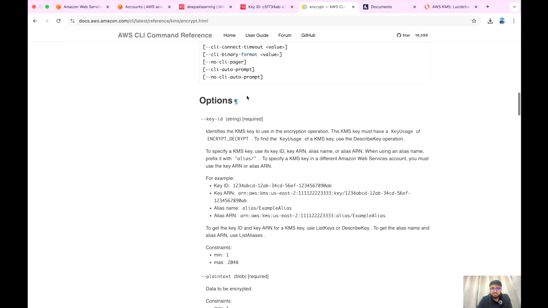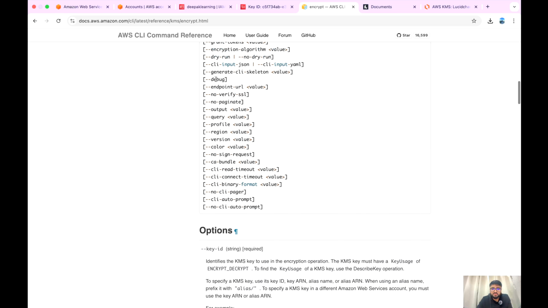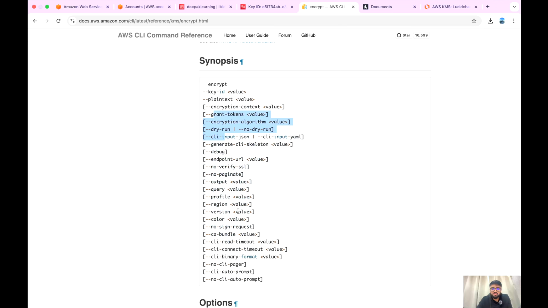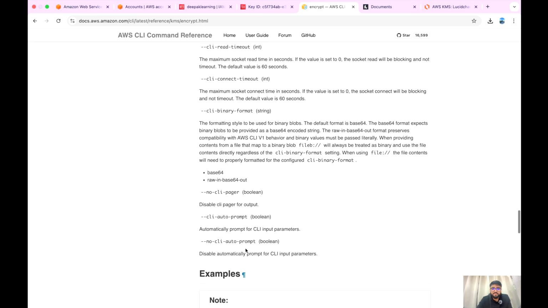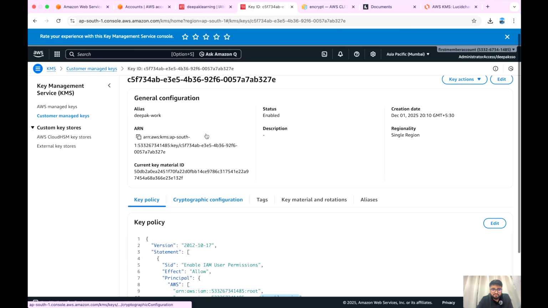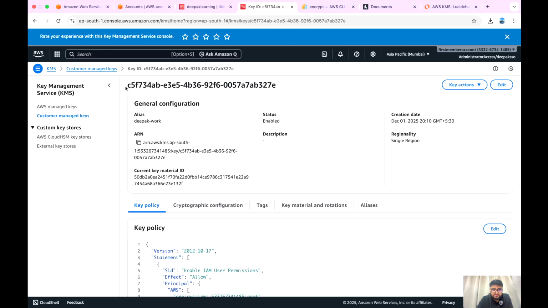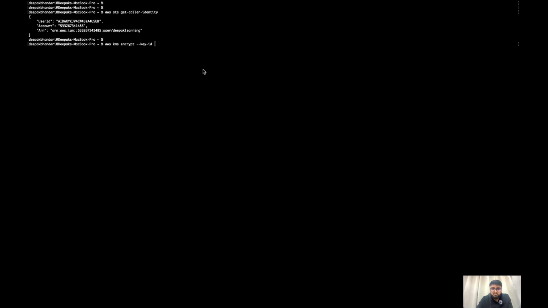If you go to the documentation, it will tell you what all these options are meant for. There are so many options, like what the plaintext does, something like that. In layman's terms, we just have to see whether the encrypt will work or not. So it's expecting a KMS key ID, right? Now where can I get this ID, by the way? If you see here, this is the KMS key ID. How do I know that? If you go here, key ID, I can simply copy it from here. Okay, let me copy it here.